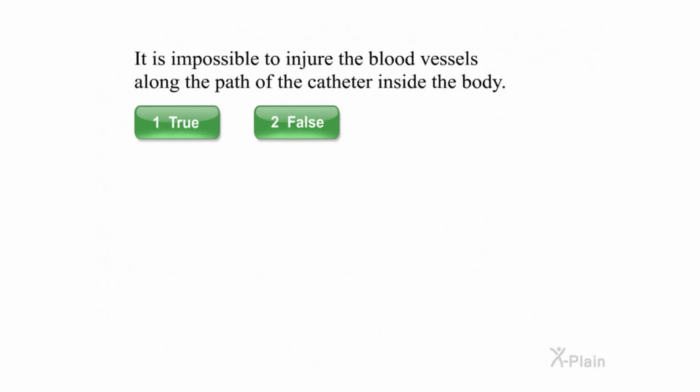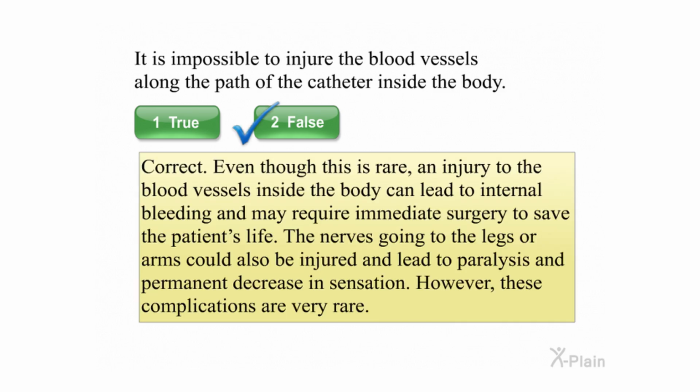It is impossible to injure the blood vessels along the path of the catheter inside the body. Select true or false. Correct. Even though this is rare, an injury to the blood vessels inside the body can lead to internal bleeding and may require immediate surgery to save the patient's life. The nerves going to the legs or arms could also be injured and lead to paralysis and permanent decrease in sensation. However, these complications are very rare.